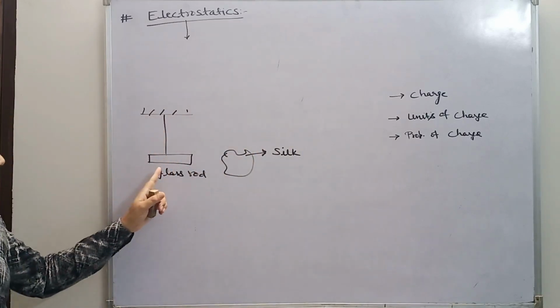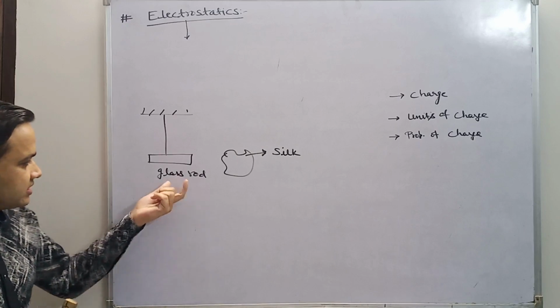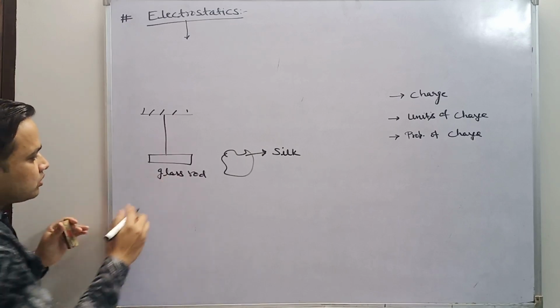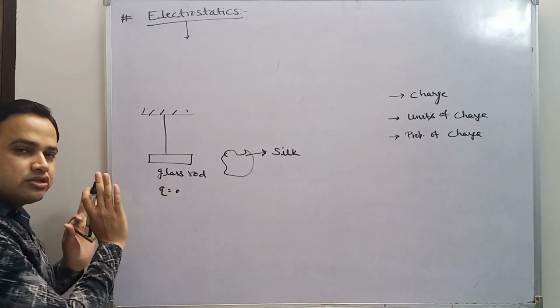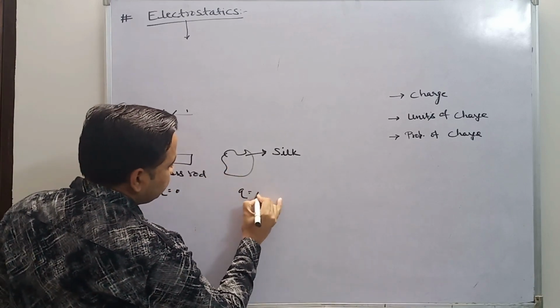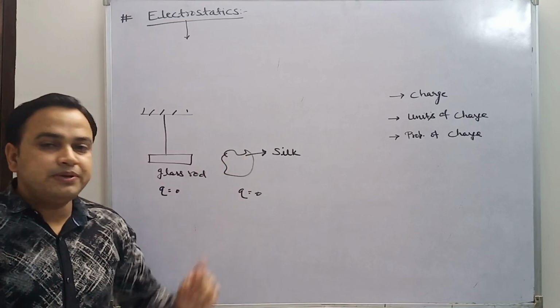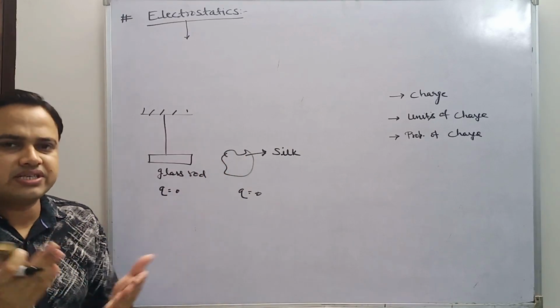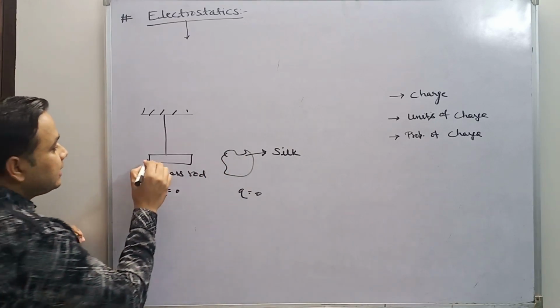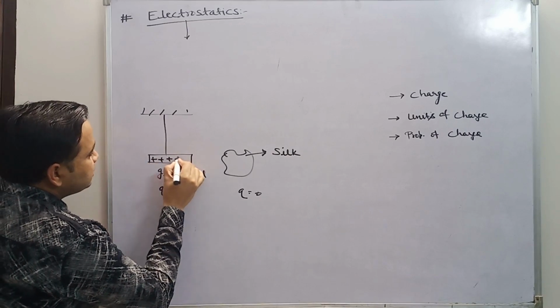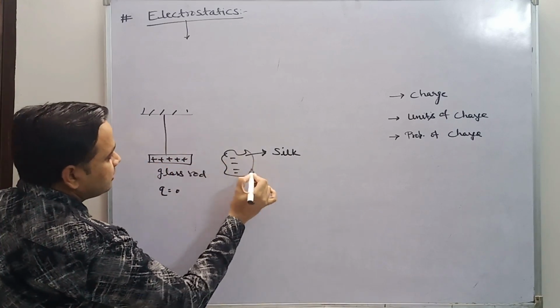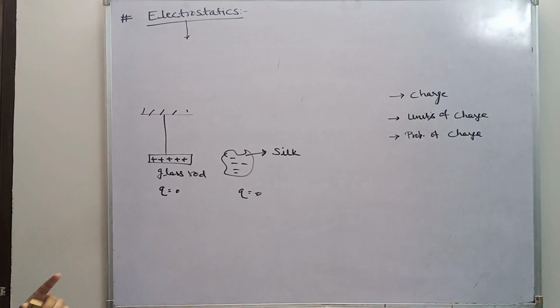Initially its total charge is 0. It means it is neutral. The silk is also neutral. If we start to rub the glass rod with the piece of silk, that is, friction, then the glass rod gets positively charged and the silk gets negatively charged.